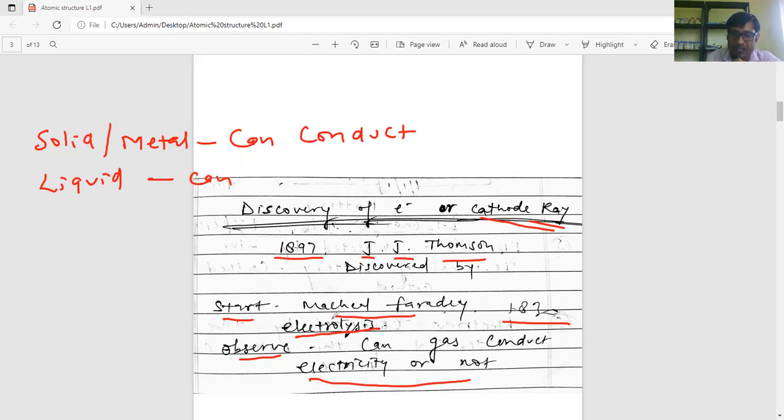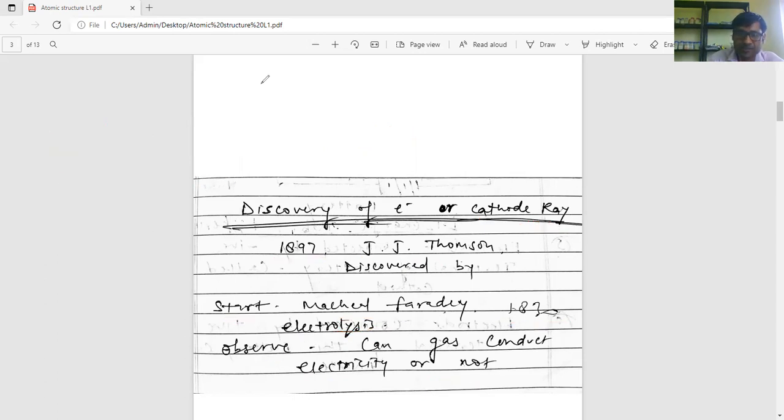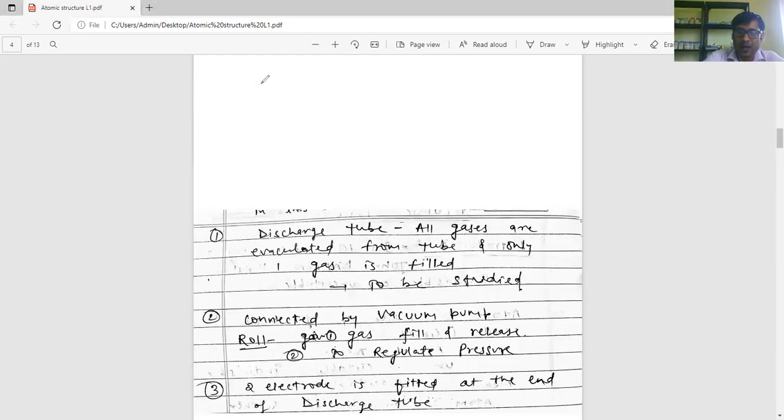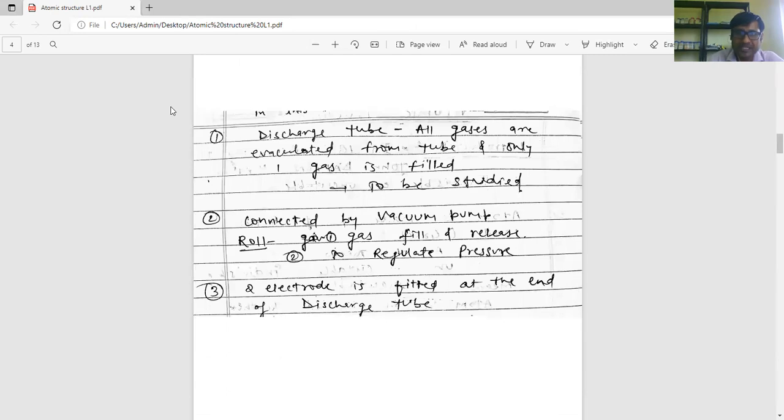So he studied this type of process, and after this experiment, in 1897, J.J. Thomson also researched in this field.